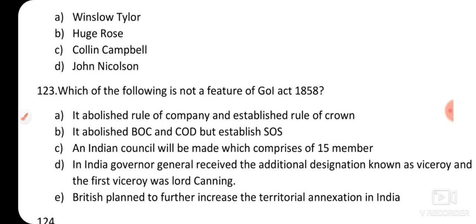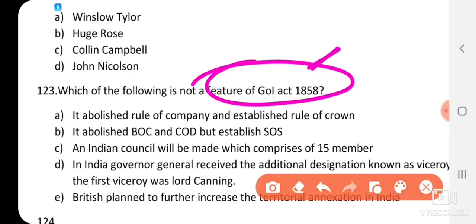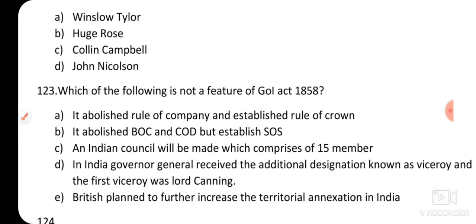Option E, British planned to further increase the territorial annexation in India. So which is not a feature of the Government of India Act 1858? They are asking not a feature. So the correct answer will be option E. All of the above statements are correct, but option E is not correct because the British planned to stop the territorial annexation after 1857 in apprehension that there would be further mutiny in future. So they stopped the policy of annexation of territory after 1857, and that was reflected in the Government of India Act 1858.